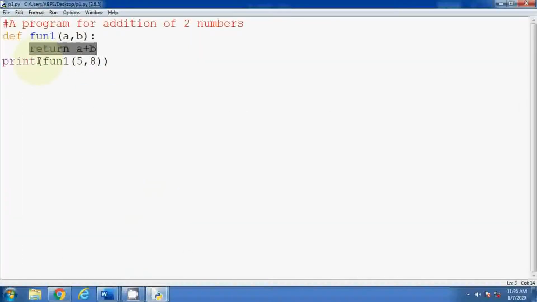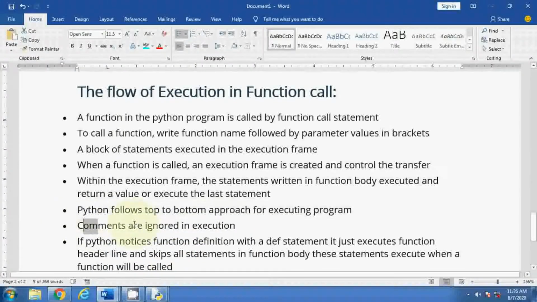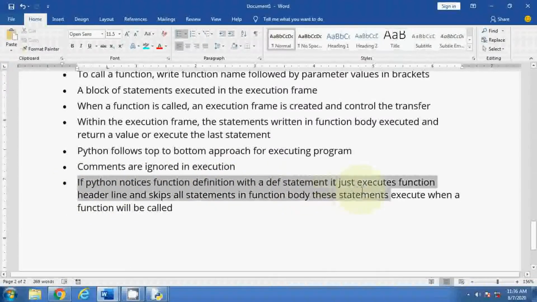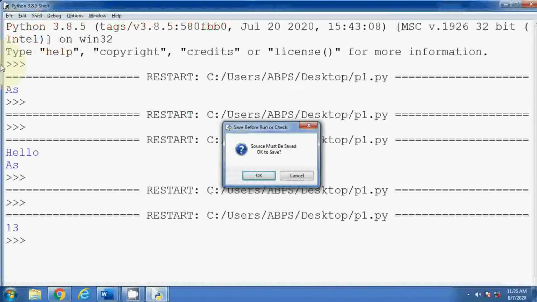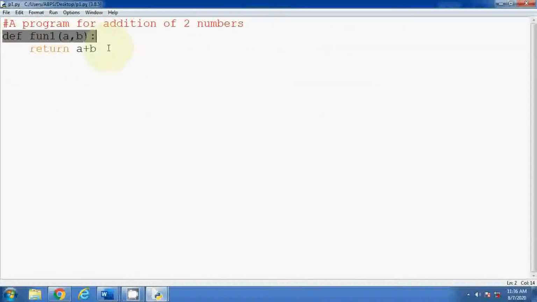Then comments are ignored in execution, that I have already explained. If Python notices a function definition with a def statement, it just executes the function header line and skips all statements in the function body. These statements execute when the function is called. So the meaning of this statement is, when the calling function is not written and you run the program, what happens? It just executes the function header only, and it goes here also, but it is not called, so there is no output.